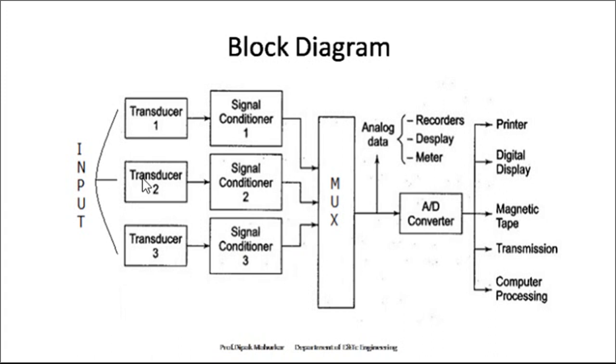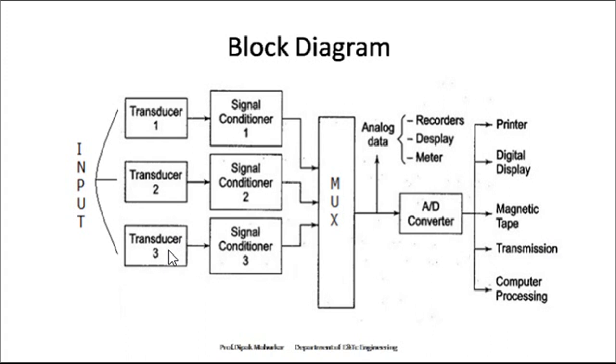Observe the flow from input to output. Here are the real world parameters, and here we directly provide it to your equipment. This is the block diagram of a data acquisition system.